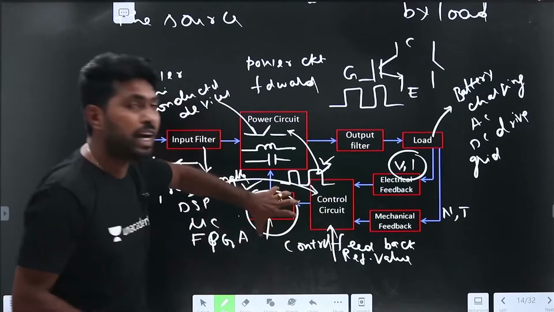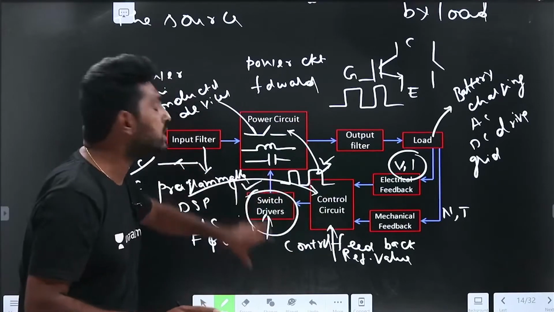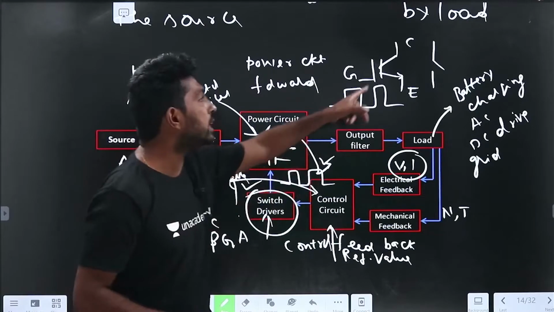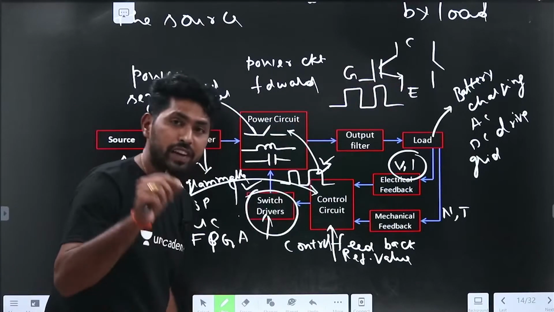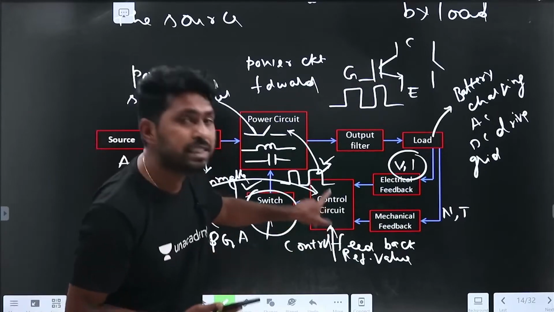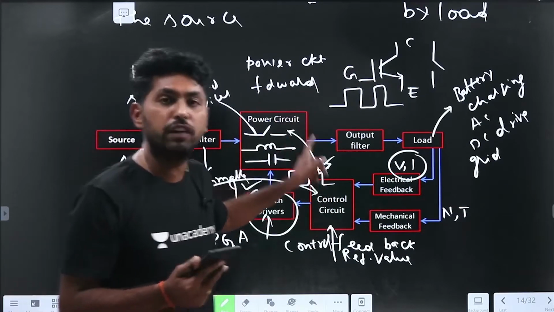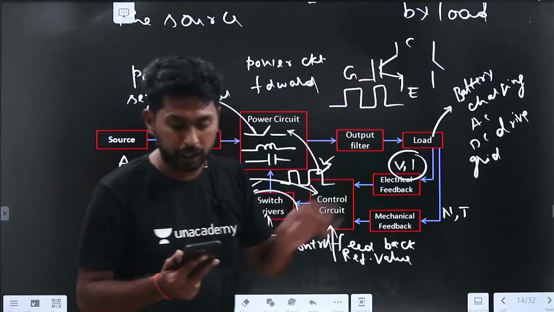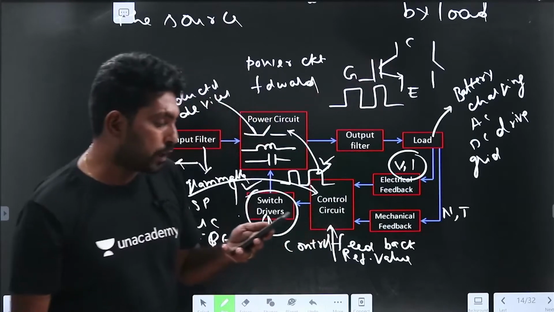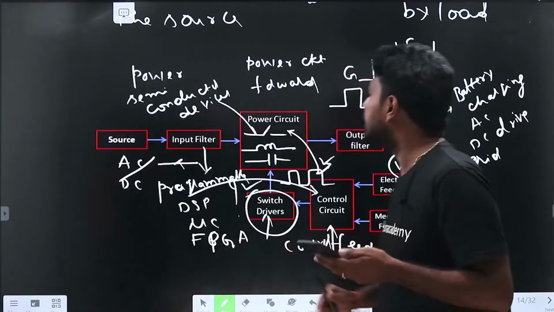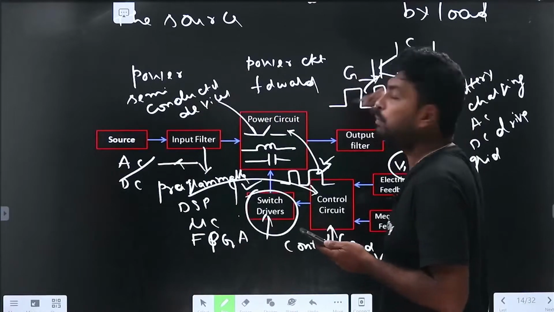In addition to that, we have the switch driver circuit. Is this pulse sufficient to trigger the IGBT or not? Respond, guys.